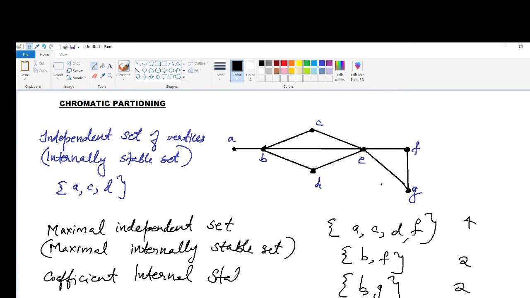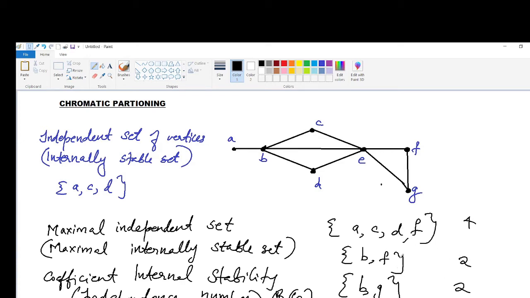Another name is independence number, and it is usually denoted by beta of G. Actually beta of G is the number of vertices in the largest independent set of a graph.